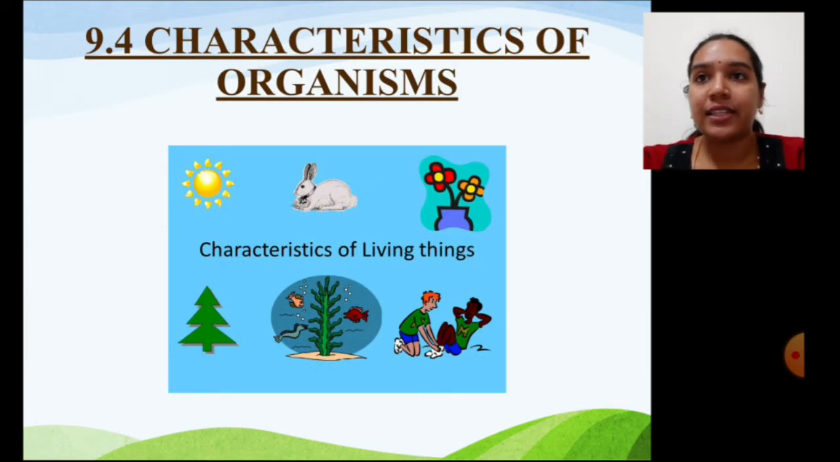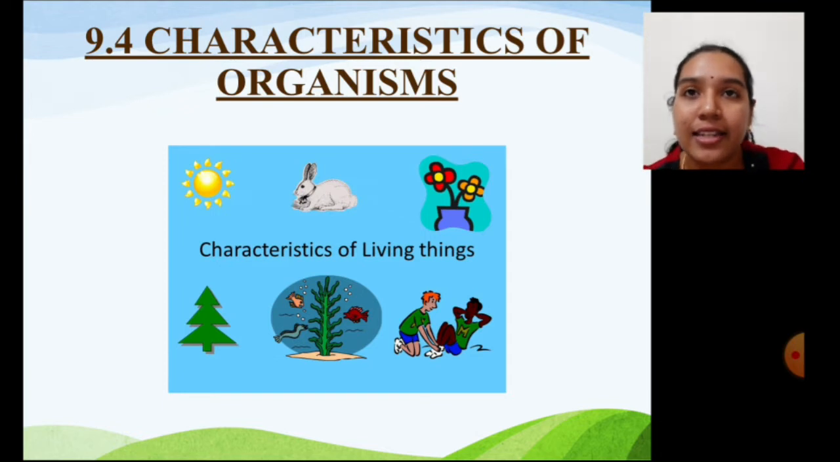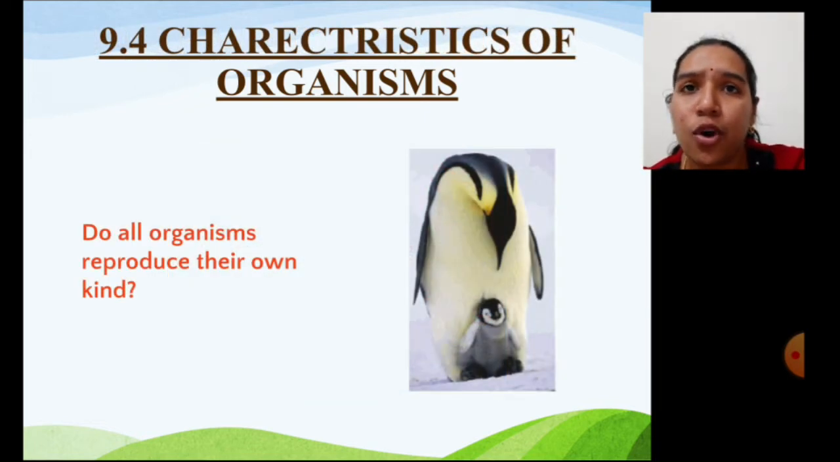Characteristics of living things. Characteristics help us to classify and describe organisms, their functions, how species came into existence, and the interactions they have with each other and with natural environment. Do all organisms reproduce their own kind? Is the next characteristic we are going to discuss.